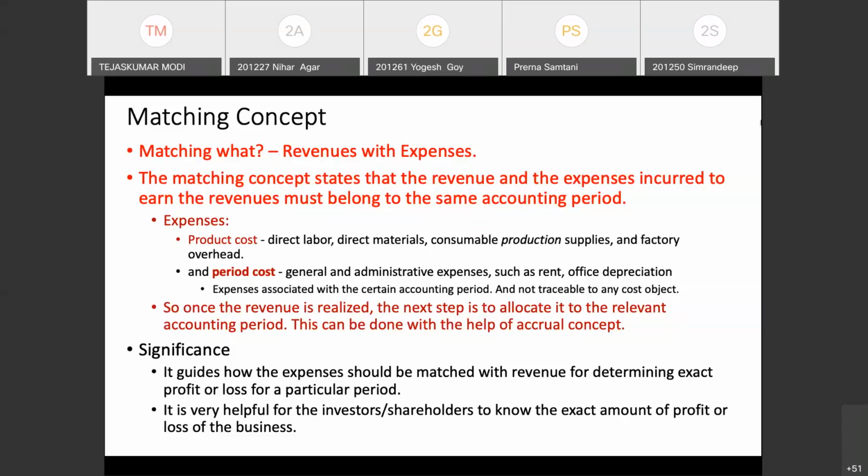That is the matching concept. In any balance sheet or income statement, the performance of the business is captured through the matching concept. All the expenses for the period are matched with the revenue of that period, and that gives them the profit, and the profit becomes part of the balance sheet and changes the position of the business.